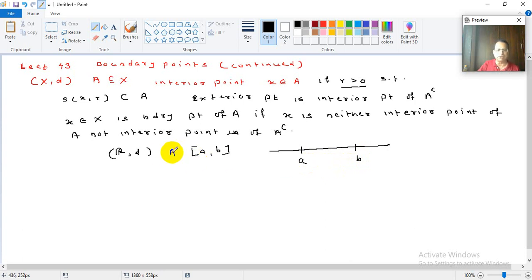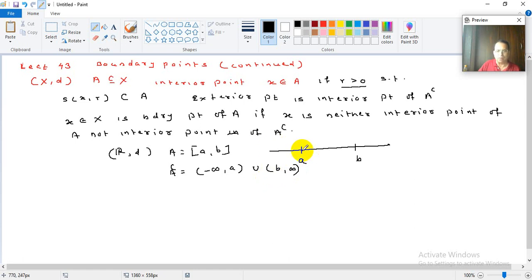Suppose I take this as your capital A. Similarly, if I consider the complement of A, what is it? It is minus infinity to a open, union b open to infinity.